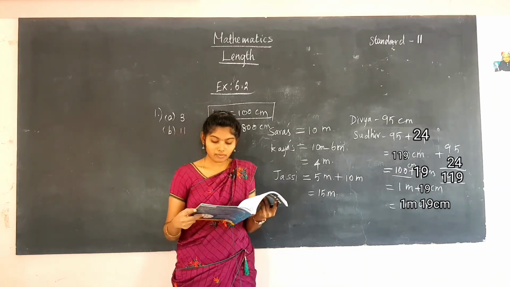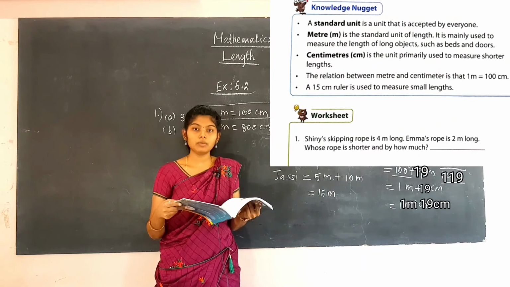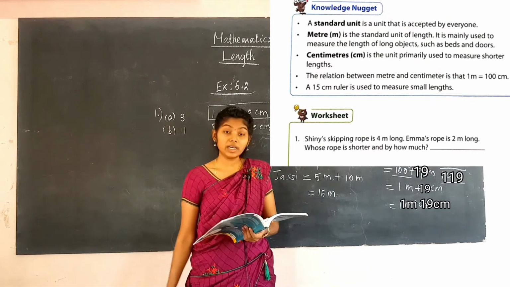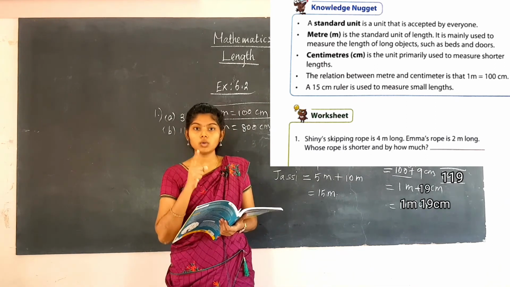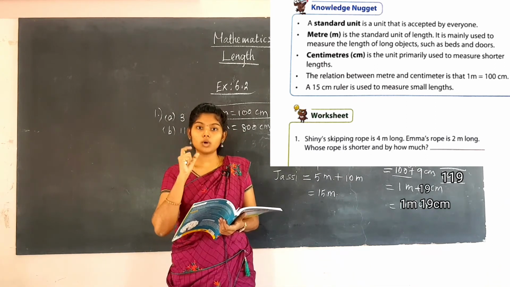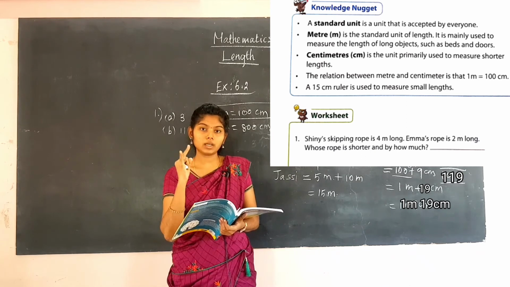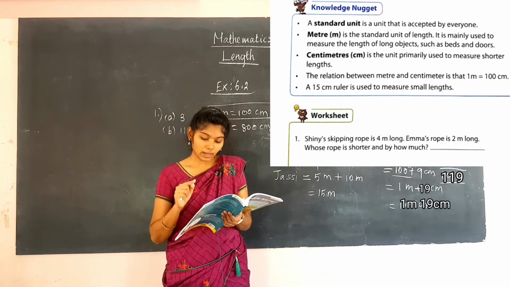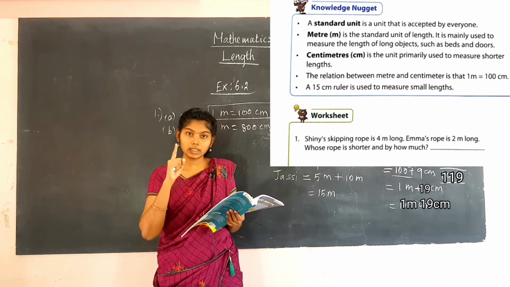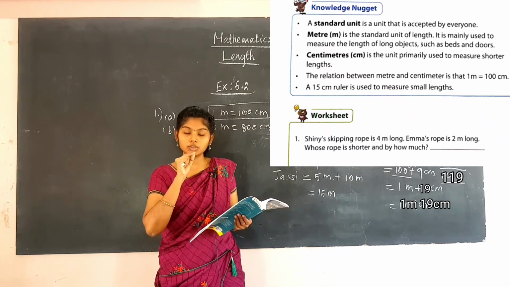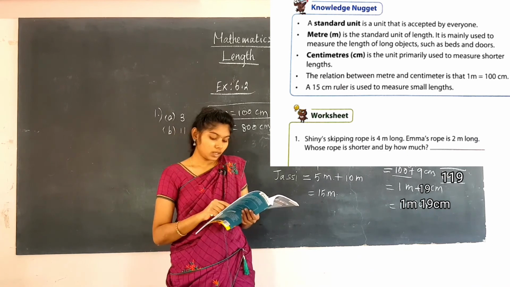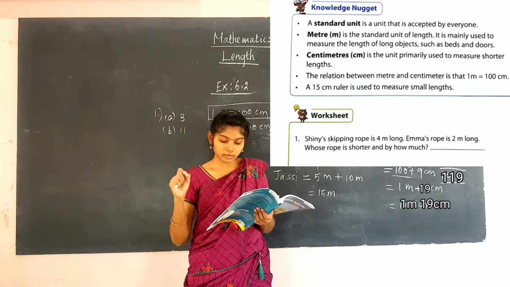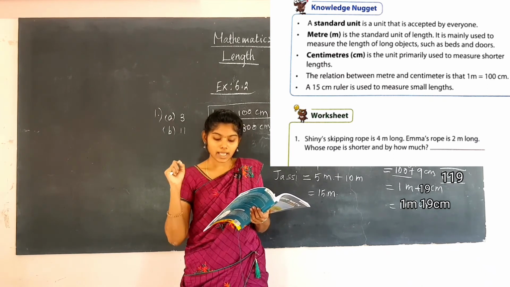And a knowledge nugget is given. What are the things we have seen in this chapter? A standard unit is a unit that is accepted by everyone. Centimeter and meter are standard units. Meter, short form small m, is the standard unit of length. It is mainly used to measure the length of long objects such as beds and doors.